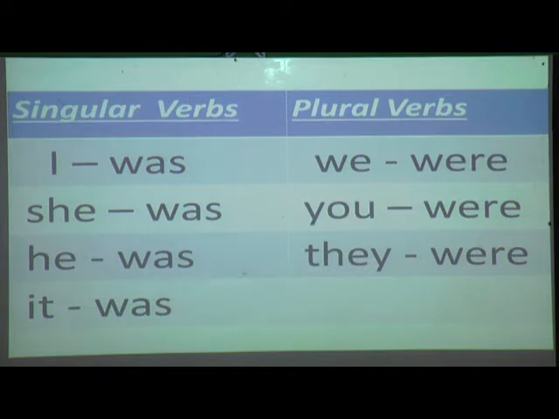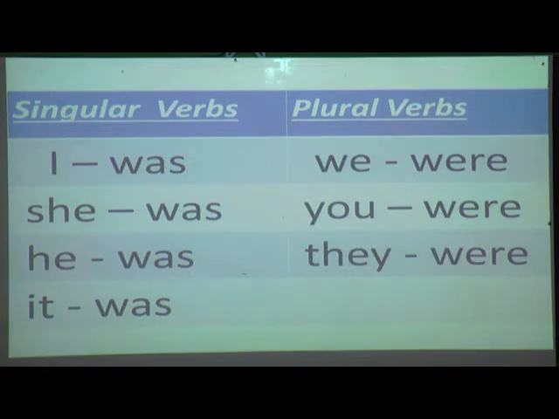And for a plural noun or pronoun, which verb are we going to use, students? Yes, we are going to use W-E-R-E. Again I will repeat, when there is a plural noun or pronoun, we are going to use the plural verb, that is W-E-R-E, as we can see in that table with we, you and they. Which verb is used? Yes, W-E-R-E. Hope you have understood was and were also.